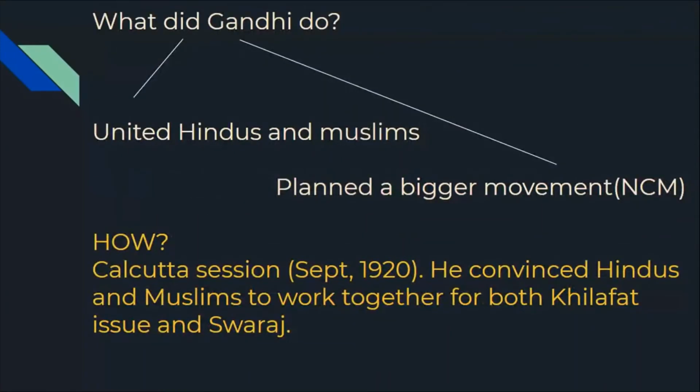Okay. Now, what did Gandhiji do? He united Hindus and Muslims, and he planned to do a non-cooperation movement, a bigger movement. In the Calcutta meeting of September 1920, he convinced both Hindus and Muslims to work together for independence. Swaraj means independence, so they worked for the independence issue and also for the Khilafat issue.